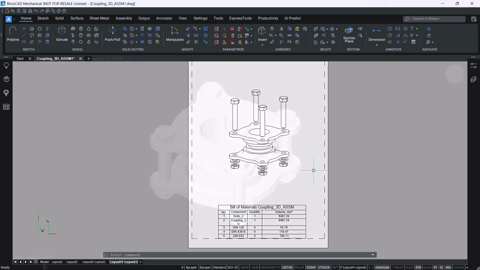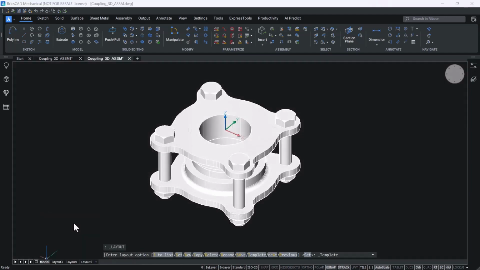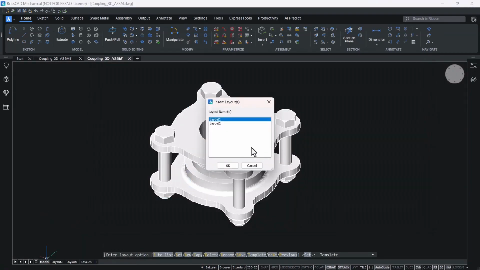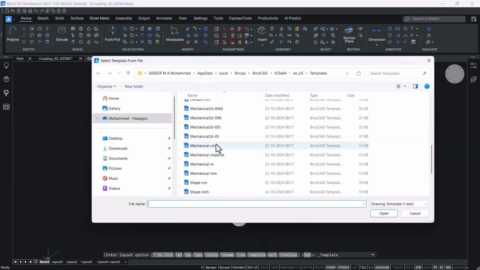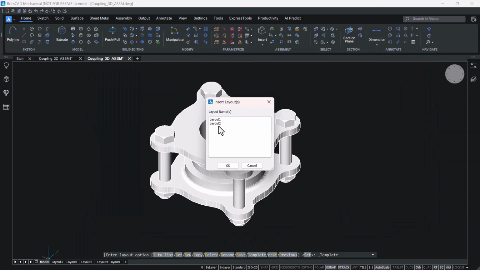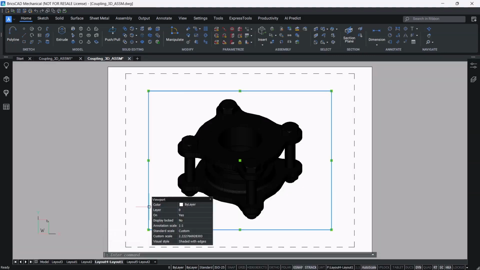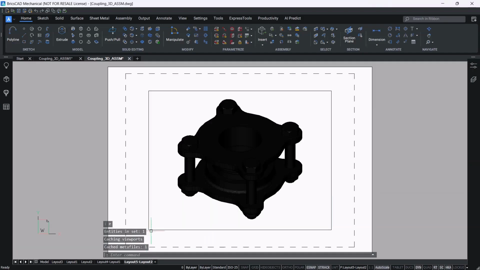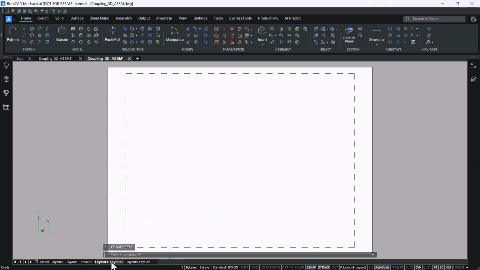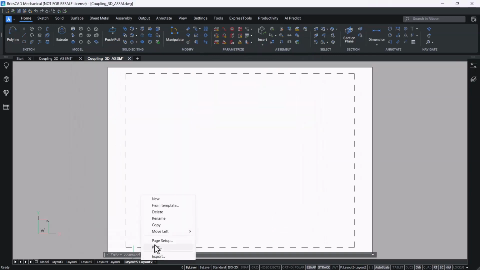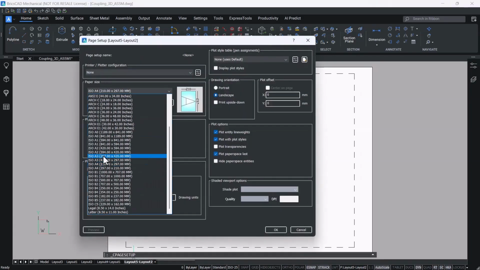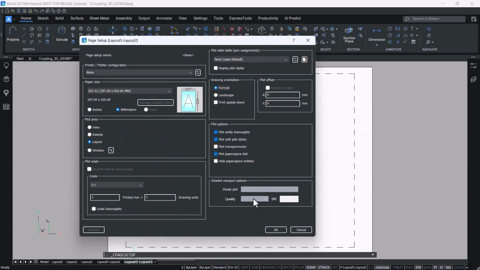So let's get started. Let's start with mechanical templates and apply the templates to layout 1 as well as layout 2. And erase the viewports in both templates. Let's make sure that the paper size of the first layout is A4 and it is in the landscape orientation, and the paper size of the second layout is A3 and it is in the portrait orientation.